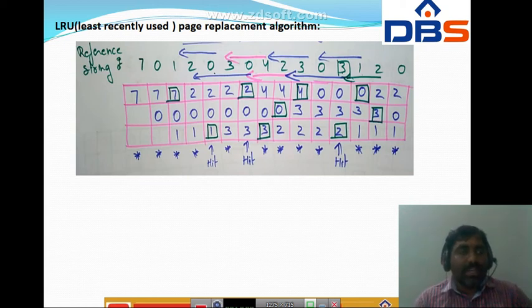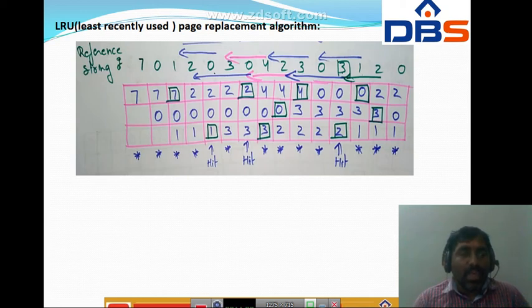So if you see one example here, the CPU is demanding pages 7, 0, 1, 2, 0, 3, 0, 4, 2, 3, 0, 3, 1, 2, 0. The size of the frame is 3. Initially the CPU is demanding page number 7, which is not there, so it is a page fault. Again 0 is not there, so we demand it from secondary to primary memory, which is also a page fault. Again 1 is not there, so 1 is also a page fault.